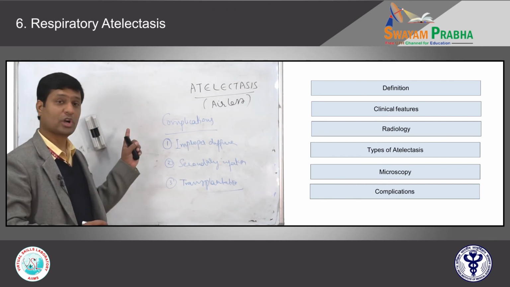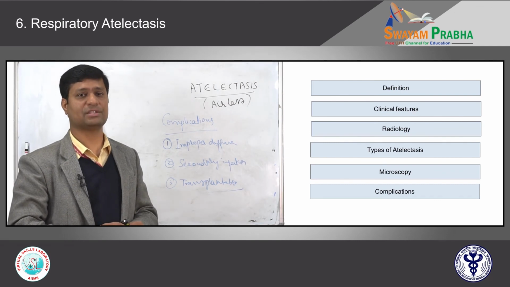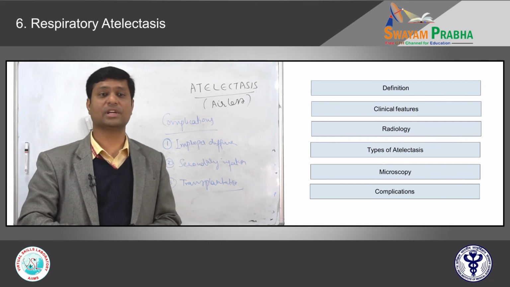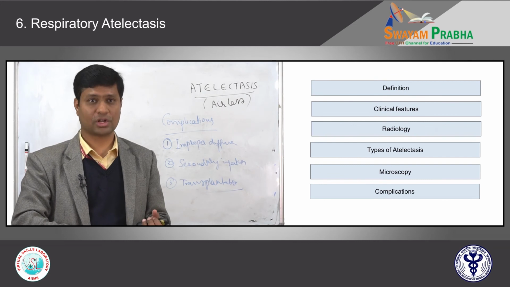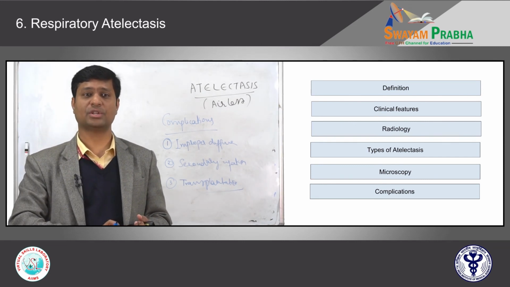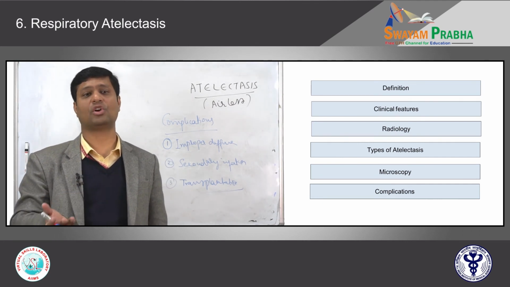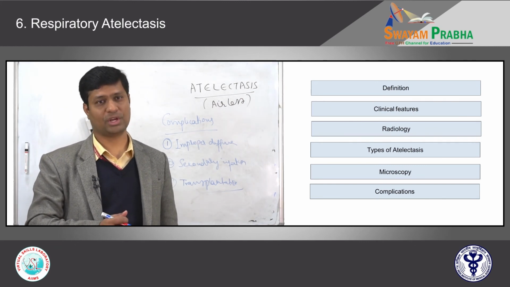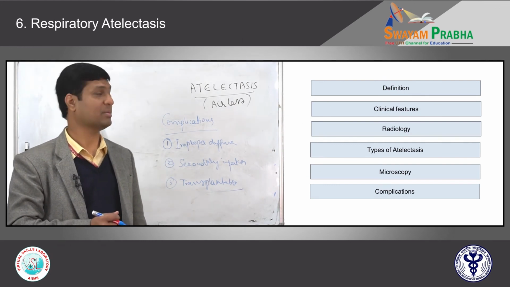We spoke about the definition, different subtypes like neonatal atelectasis and adult atelectasis, the clinical features, the radiological features, how it looks under gross and microscopic examination, the three different subtypes, their reversibility and non-reversibility, and their pathophysiological process, and we saw the complications of atelectasis. In the next class, we'll talk about pulmonary edema. Thank you.